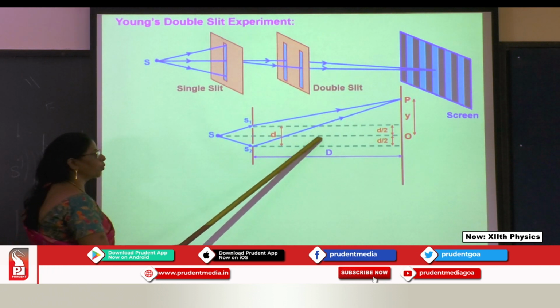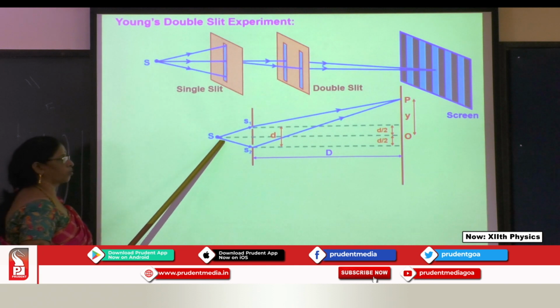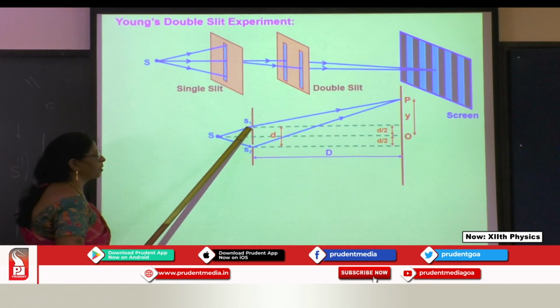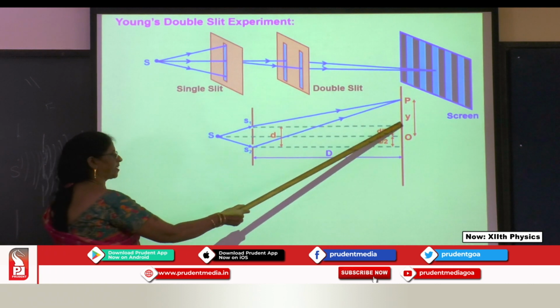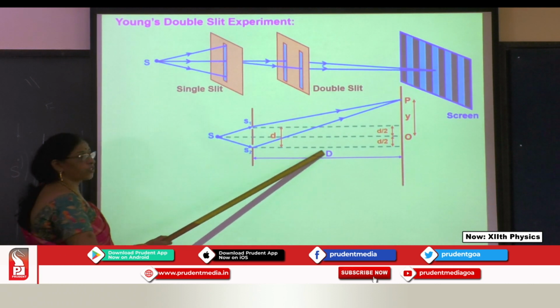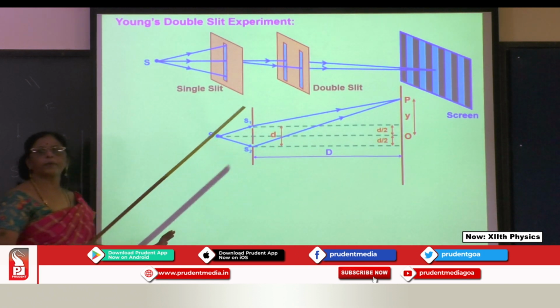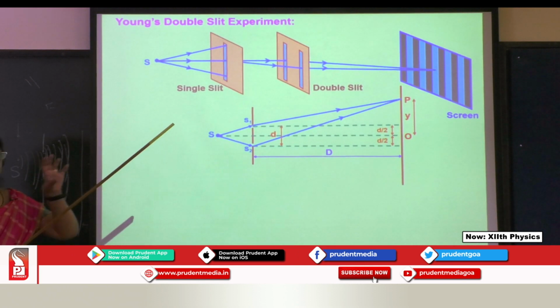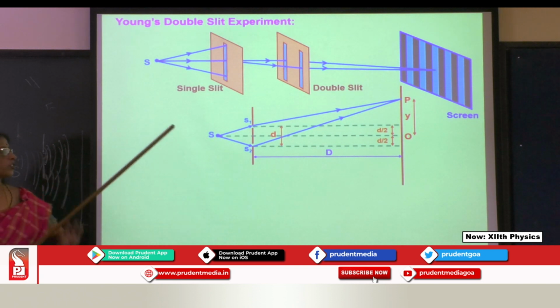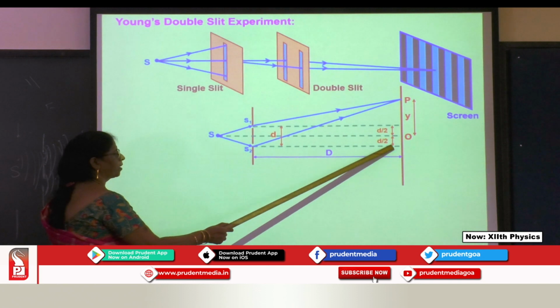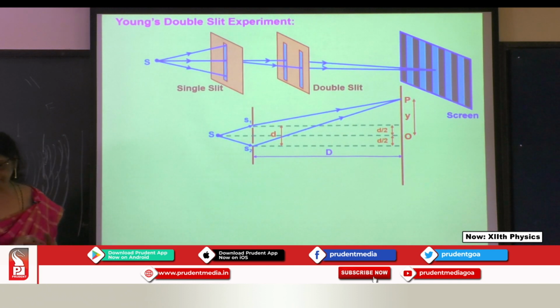Now here they are equidistant from the source. So from O, this S1, the waves also will travel straight. Here also, they travel straight. When they strike here, you will get only a bright spot because they travel in a straight line and give the same intensity over there. So here they give rise to your bright spot. And these are equidistant from the center point.